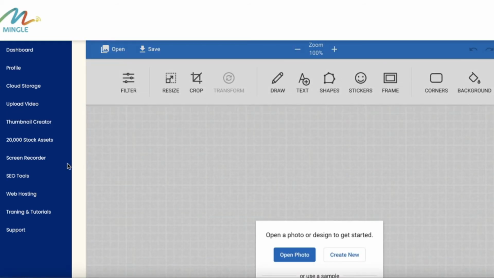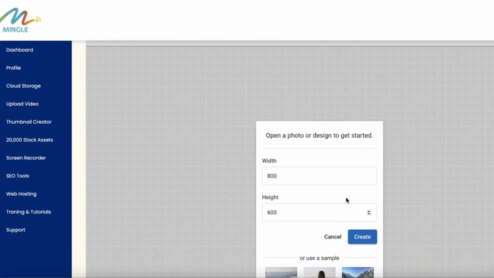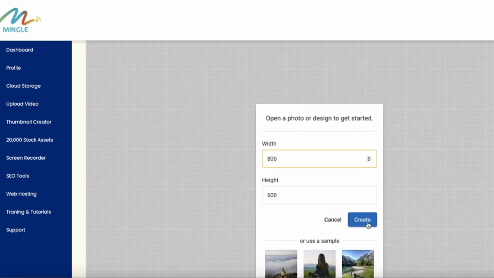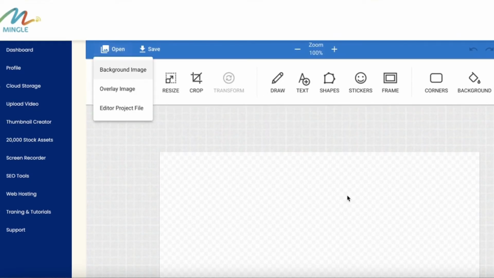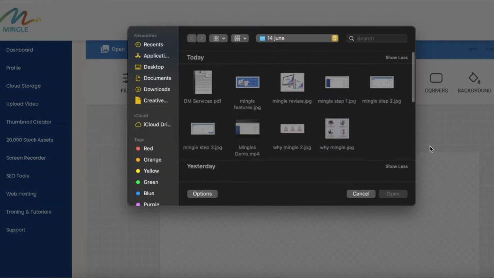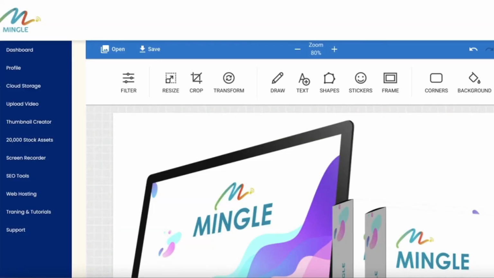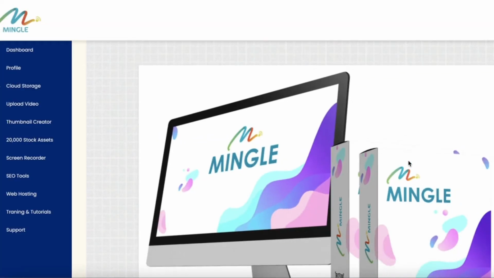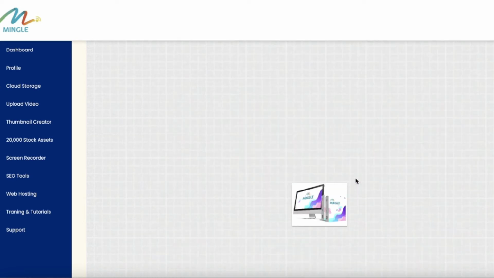You very well know what a thumbnail is and how you can create one. I'm creating a new thumbnail, and you can put the size of that thumbnail. I'm leaving it as it is. You can upload any of your images. I'm uploading an image from my computer. So here is the image, Mingle review. If you want to create a cover photo or any thumbnail, here is what you can do.